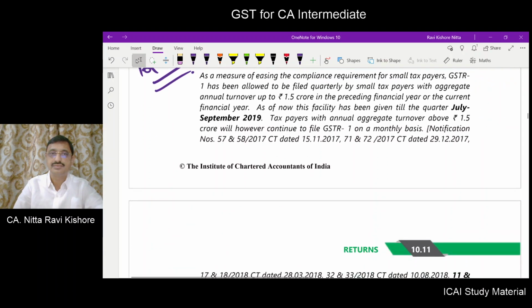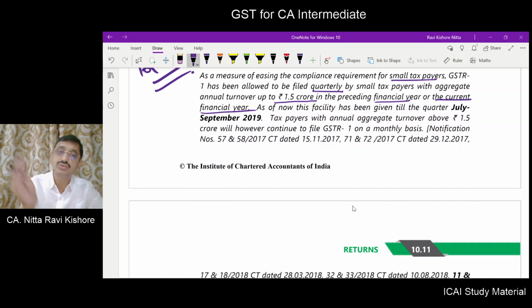Now, some relaxations have been given for small taxpayers. For them, GSTR1 can be filed quarterly. Whom? Those having aggregate annual turnover up to 1.5 crores in the preceding financial year or in the current financial year. In the current financial year also, up to 1.5 crore you can file quarterly.